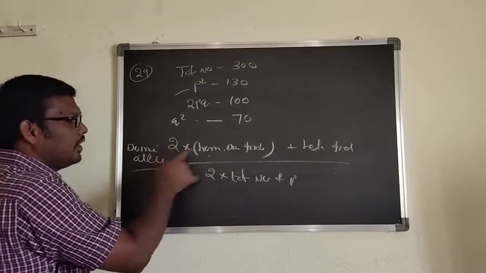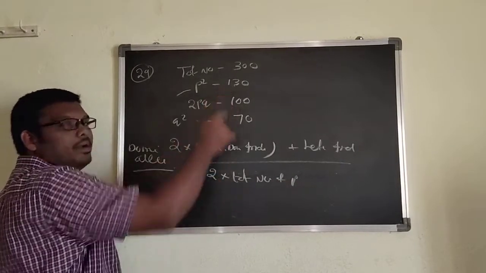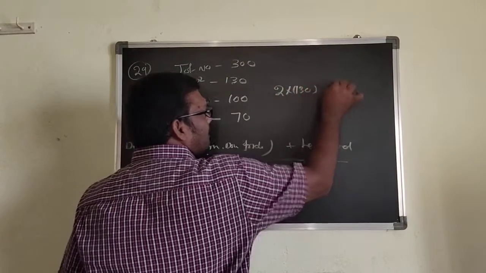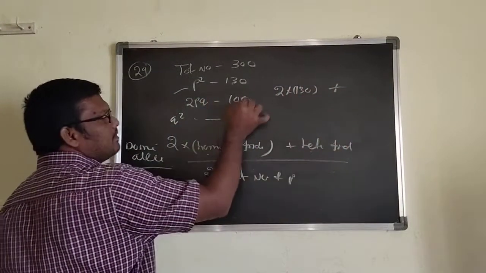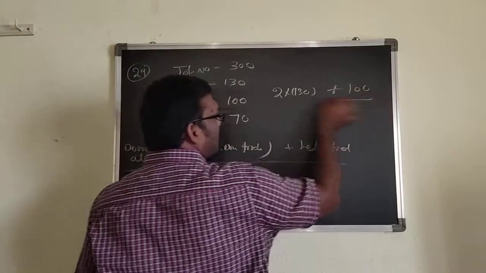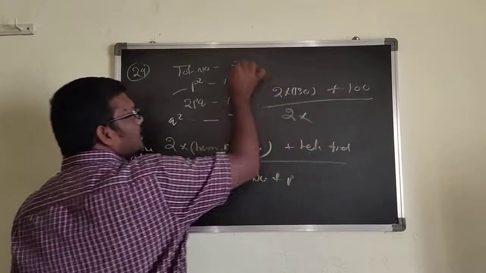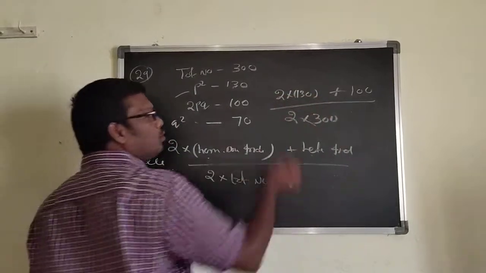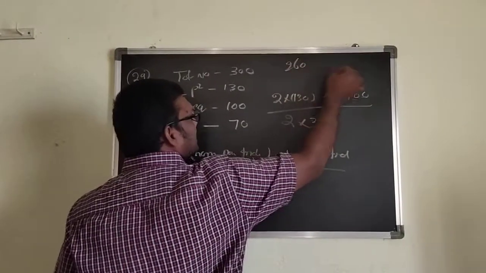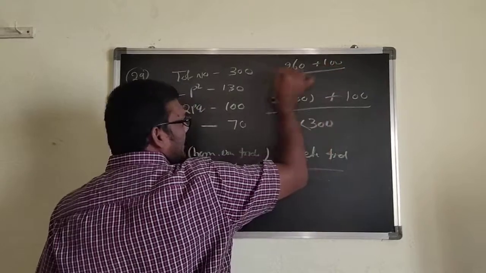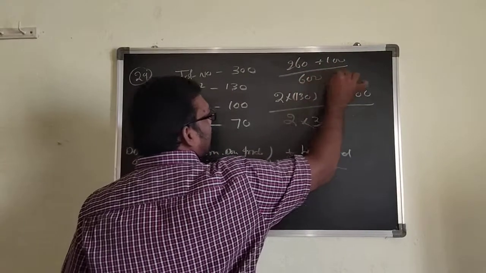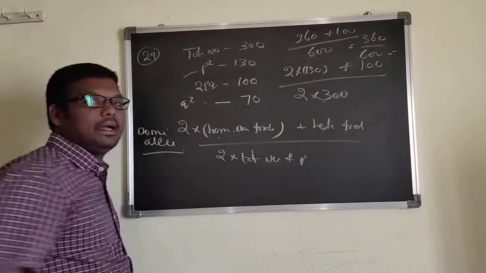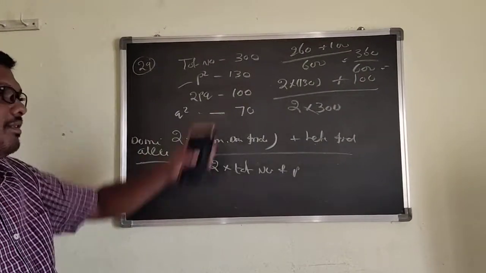That's why 2 into homozygous dominant, how many individuals? 130. 2 into 130 plus heterozygous individuals 100 by 2 into total number of population 300. That's why 130 into 2, 260. 260 plus 100 by 600. That's why 360 by 600. You can get the dominant allelic frequency.